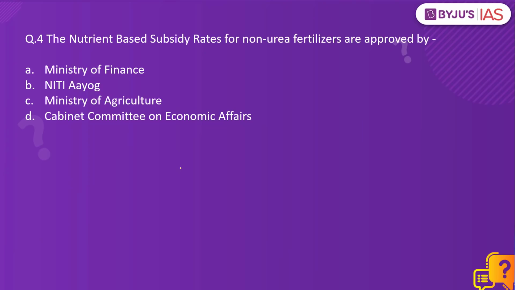Now let's look at the fourth question. The nutrient-based subsidy rates for non-urea fertilizers are approved by the Ministry of Finance, Niti Aayog, Ministry of Agriculture, the Cabinet Committee on Economic Affairs. The correct answer is option D.